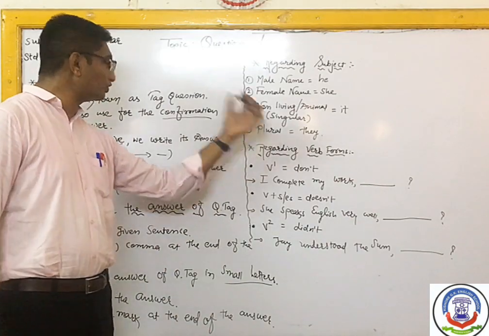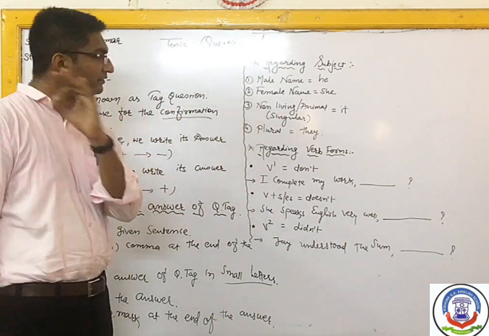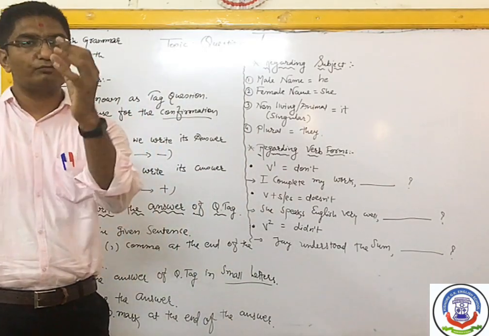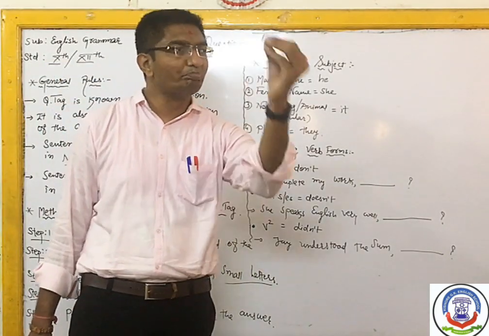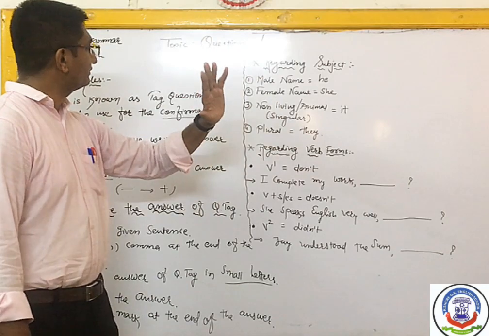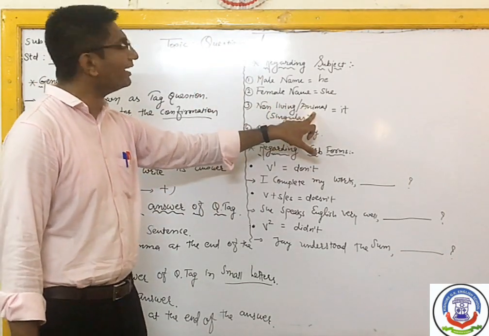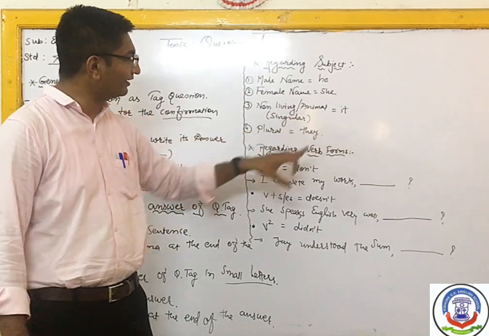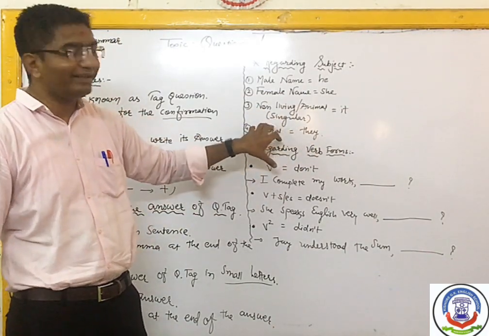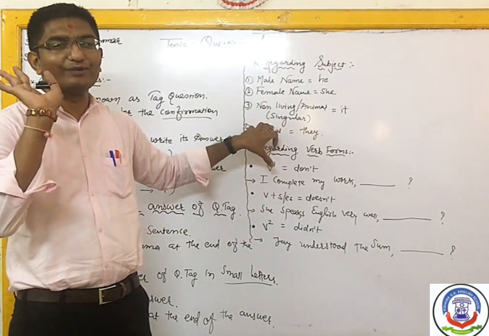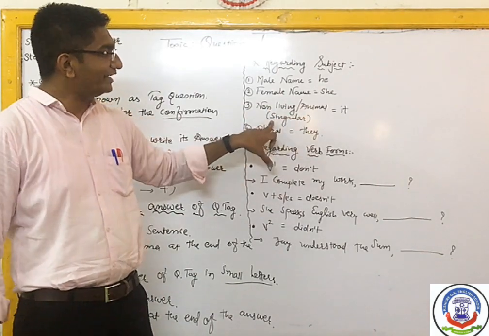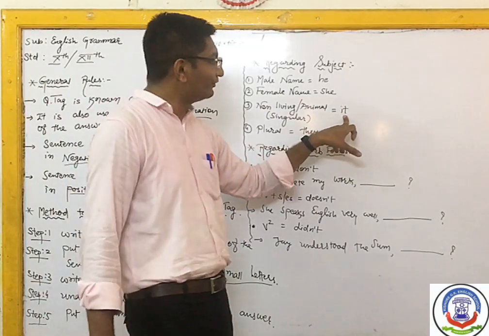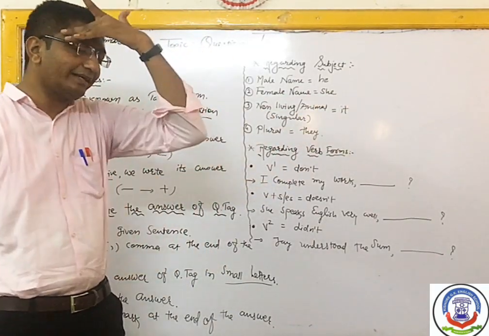After that, non-living things like chair, table, phone, camera, mirror, board, these are non-living. Or animals, cow, dog, cat, tiger, etc. But these should be in singular form. Non-living things or animals should be in singular form. At that time you will write the subject it.